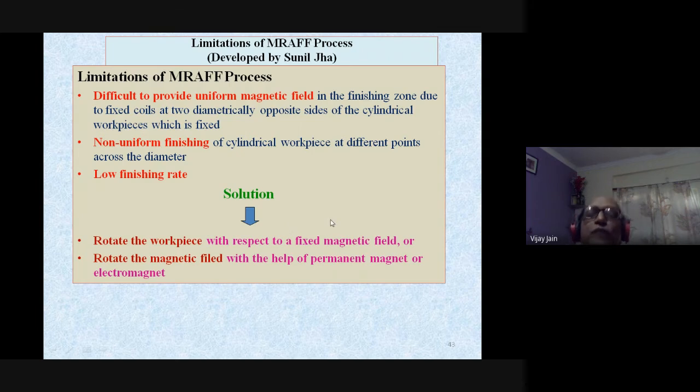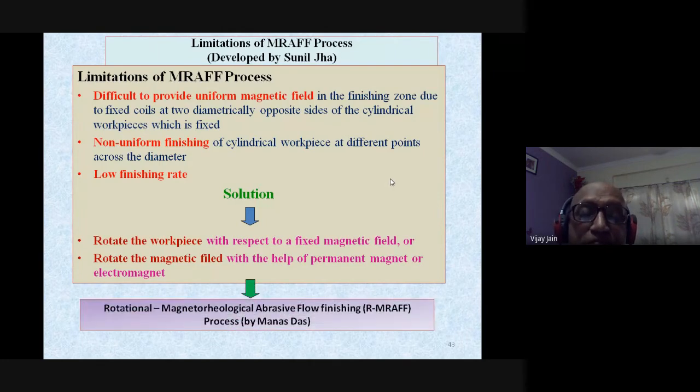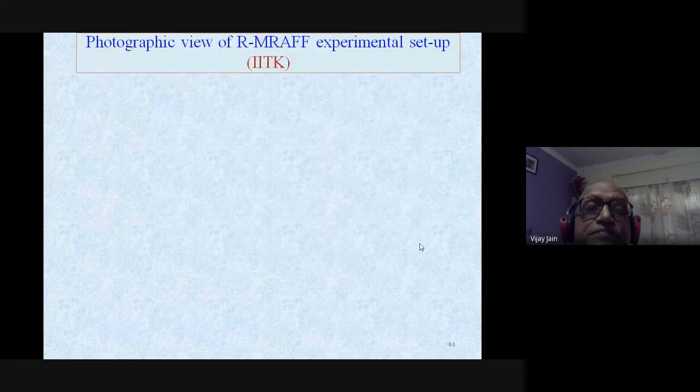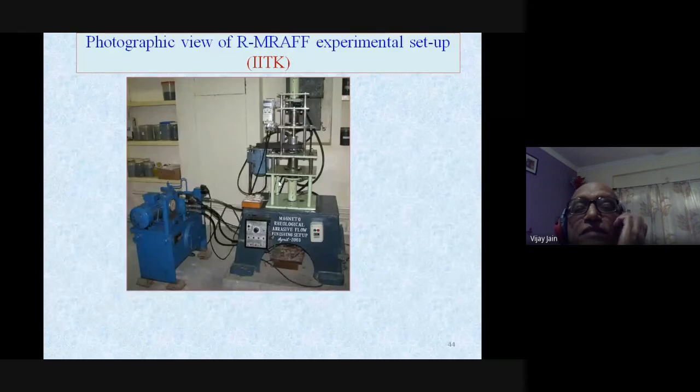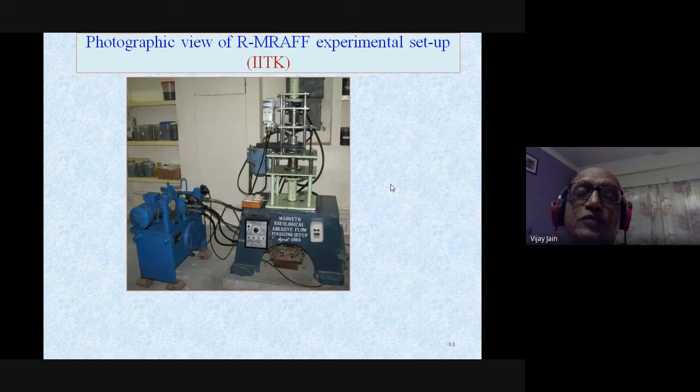So you can adopt either of the two ways, either rotate the workpiece or rotate the magnet, so that you can get the finishing with the help of the proper magnetic field. And that is known as the rotational magnetorheological abrasive flow finishing process. Photographic view of the MRAF setup. That setup was developed at IIT Kanpur. Initially, it was developed by Sunil Jha and then R.K. Jain and Manas Das and many others.